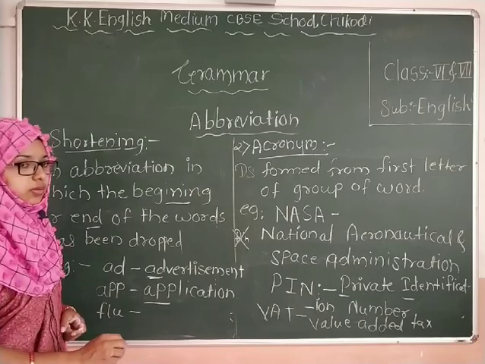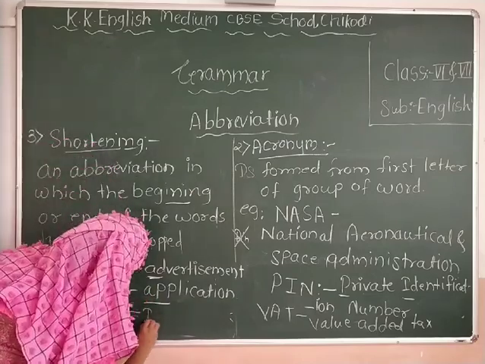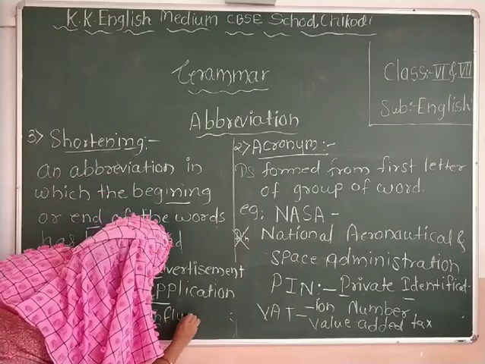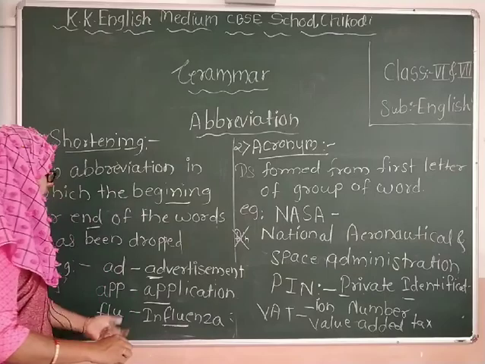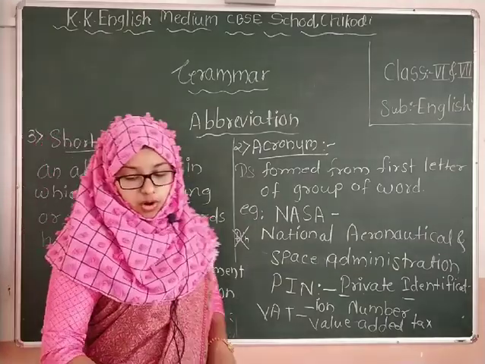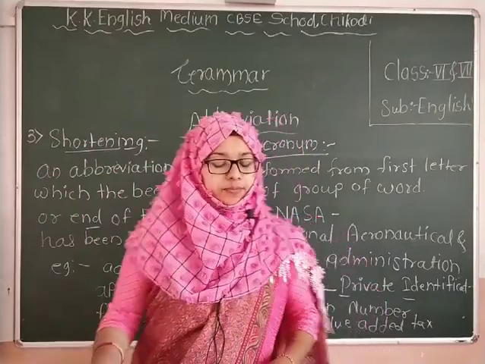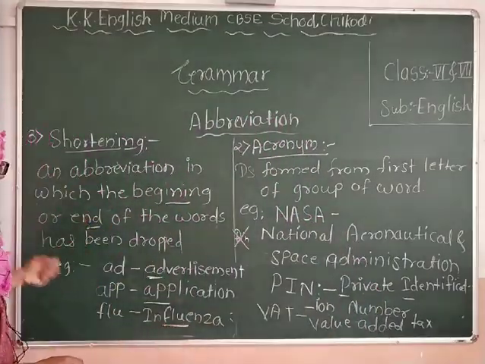What do we call it? Influenza. So here, flu is the middle. So the beginning or end of the word is dropped. These are examples of shortening abbreviation.